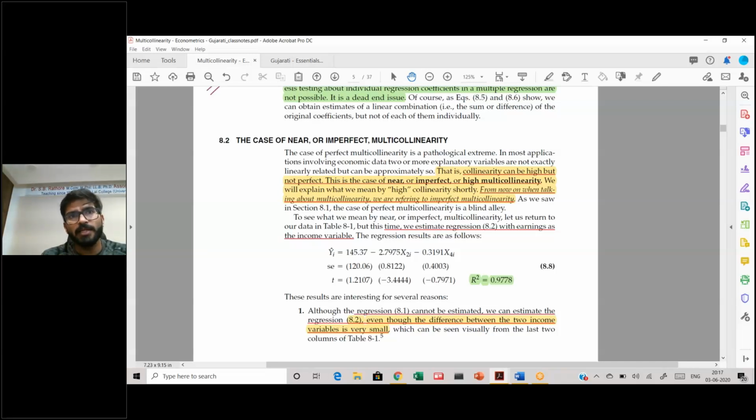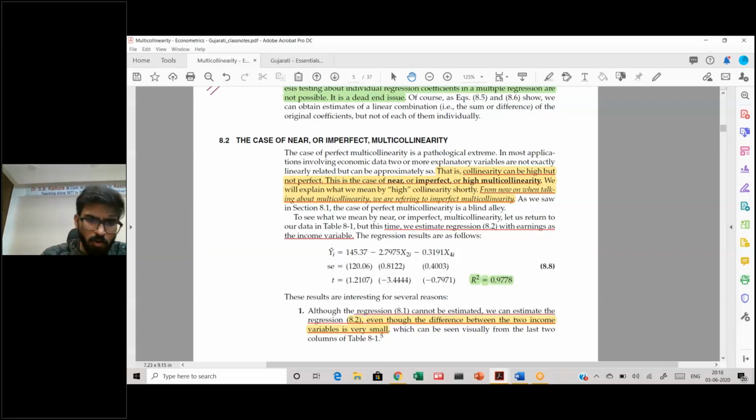So multicollinearity will only be gauged as a matter of degree rather than existence or non-existence. So multicollinearity, for all practical purposes, please remember that it is a problem of a degree. And also remember, I'm going to tell you in this class that it is also a problem of a sample, not of a population. We'll come to that aspect soon.